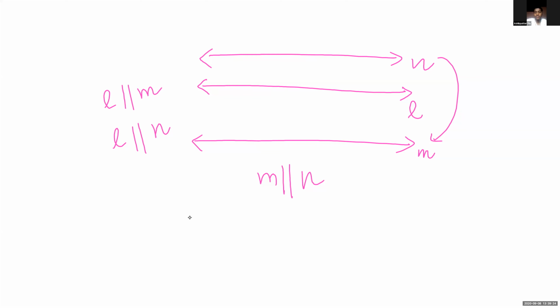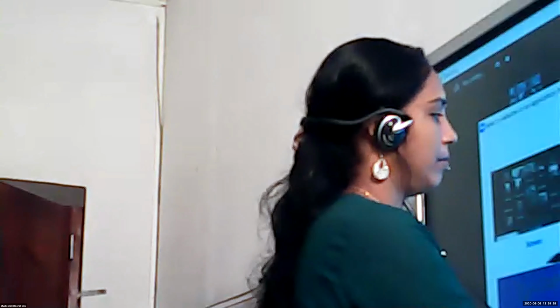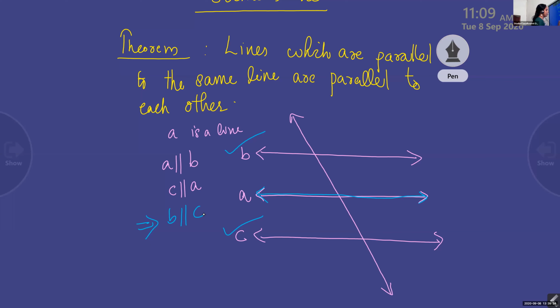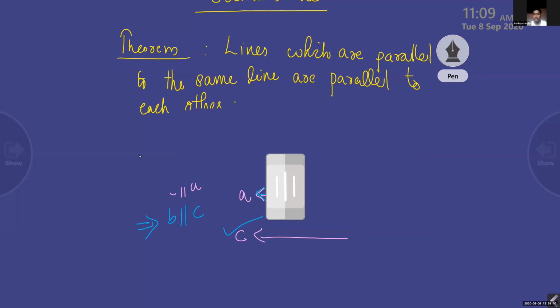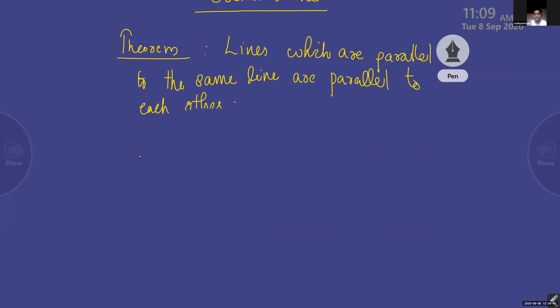Now you will write this. I'll draw it again. Can you see the board, the lines which I am drawing?